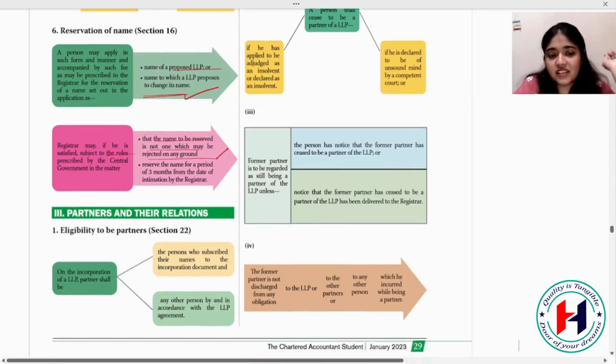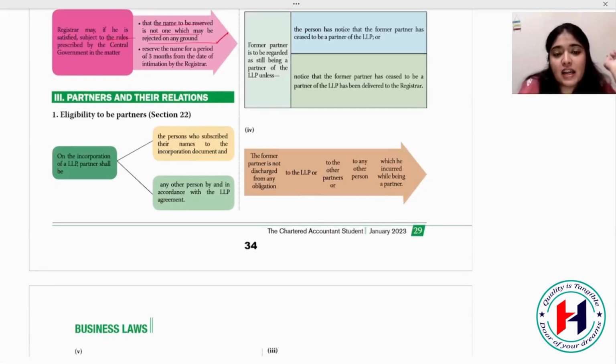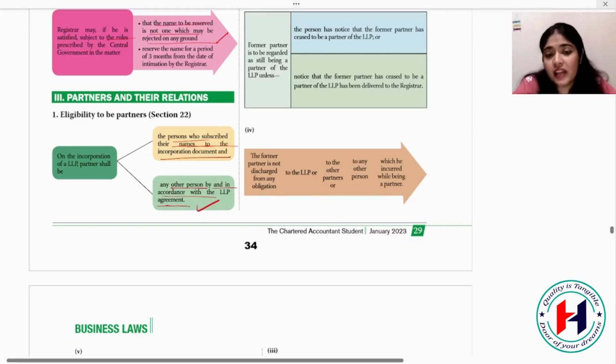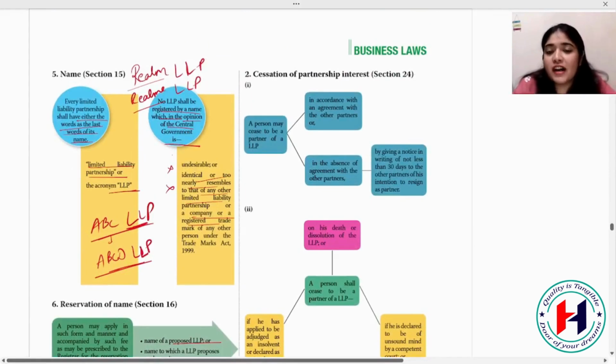Then we have partners and their relation. On the incorporation of an LLP, partners shall be the persons who subscribed their names to the incorporation document. So partners are the people who have subscribed, who have written their names in the incorporation document, and any other person by and in accordance with the LLP agreement. The people whose names are written in the LLP agreement will be the partners.